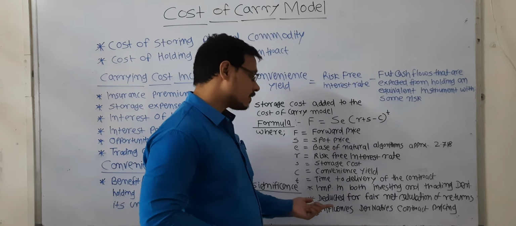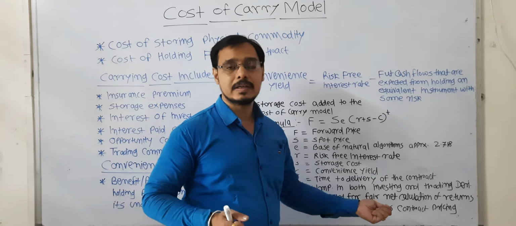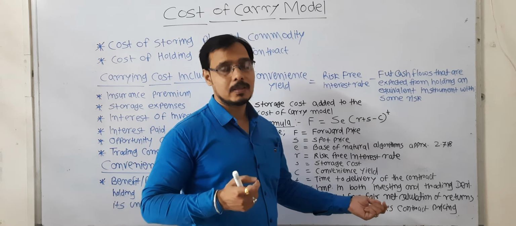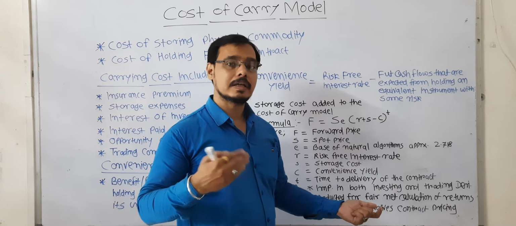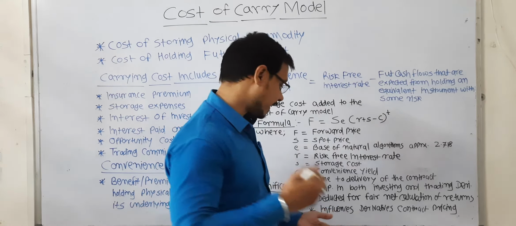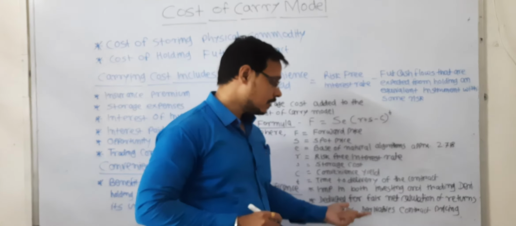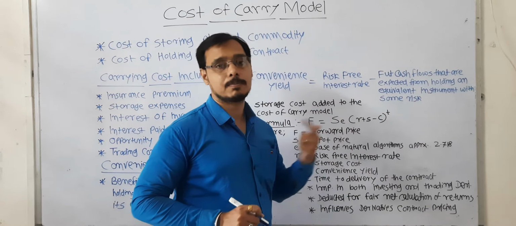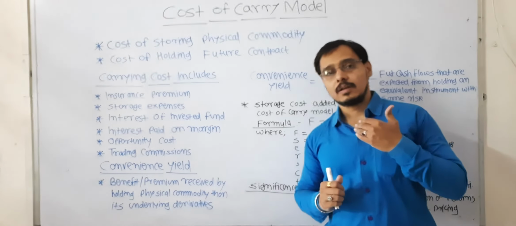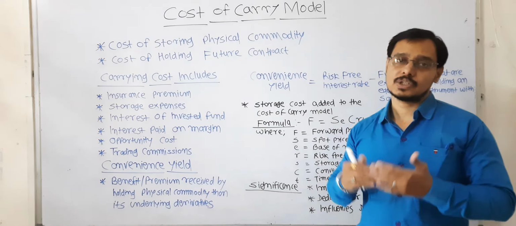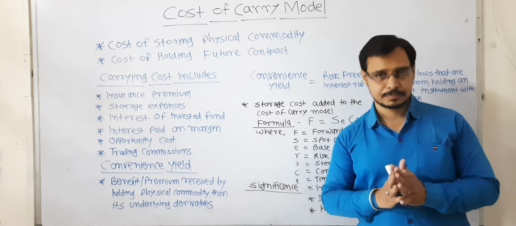Then this cost of carry will be deducted for calculating the net returns, that is how much return we have earned by trading in a particular contract. And this also influences the derivatives contract prices, because say the contract has the same month expiry, the cost of carry will be very less.